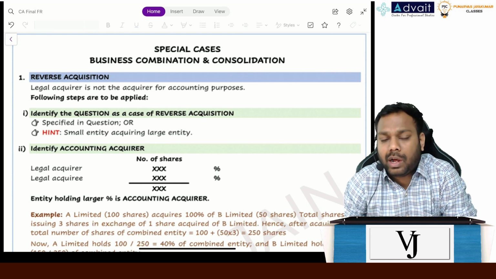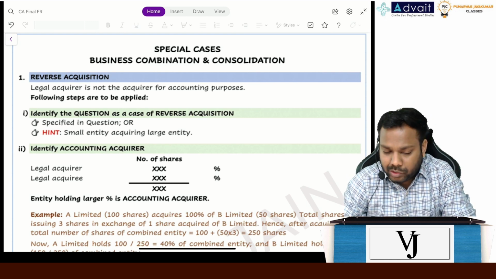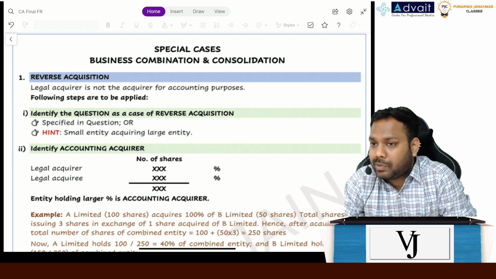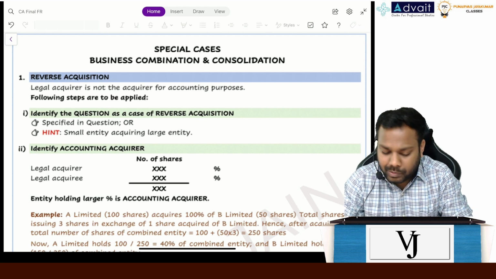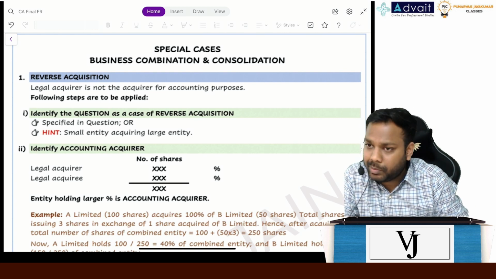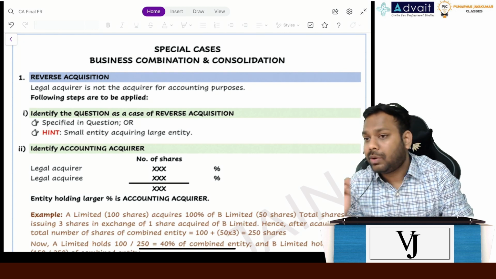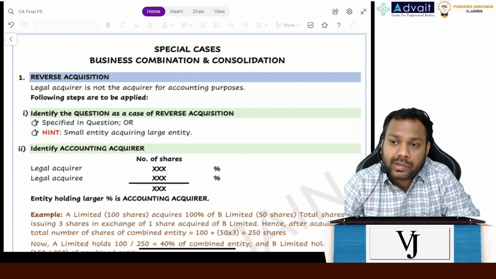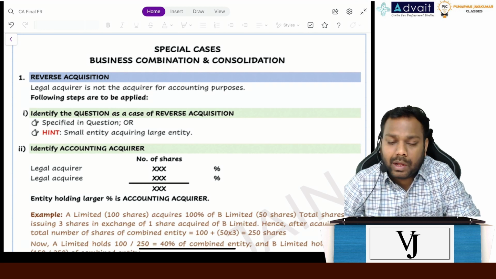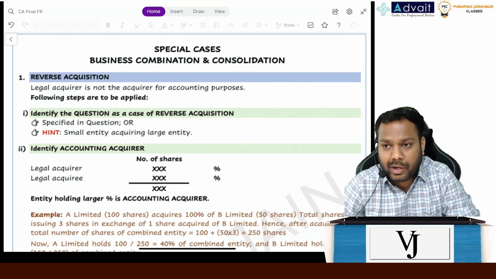Then we studied the valuation of net assets. We understood that the net assets of the subsidiary are to be acquired at fair value, but there were certain exceptions. The exceptions might be from a fair value concept, or from a particular standard point of view, right? For example, research costs. As per Ind AS 38, we have to transfer that to P&L, but here we have to record that at fair value.